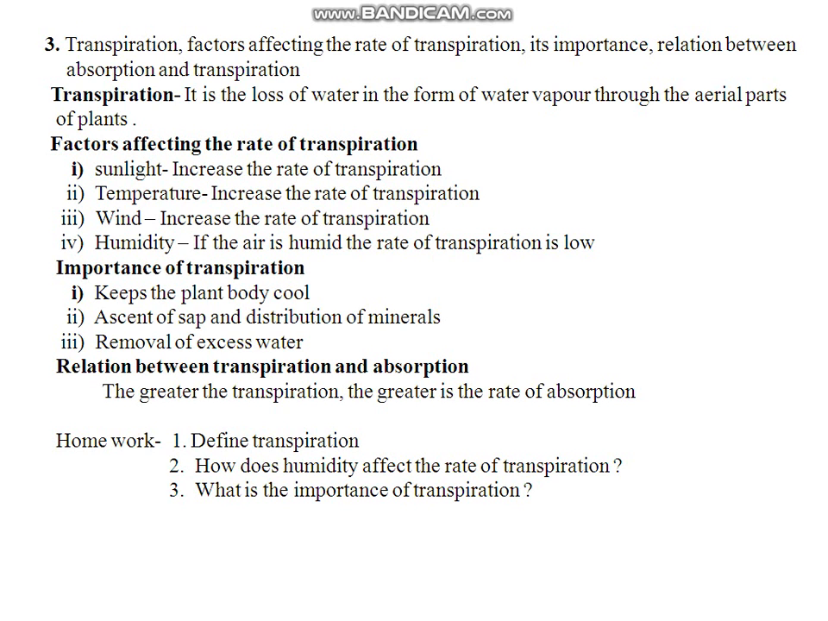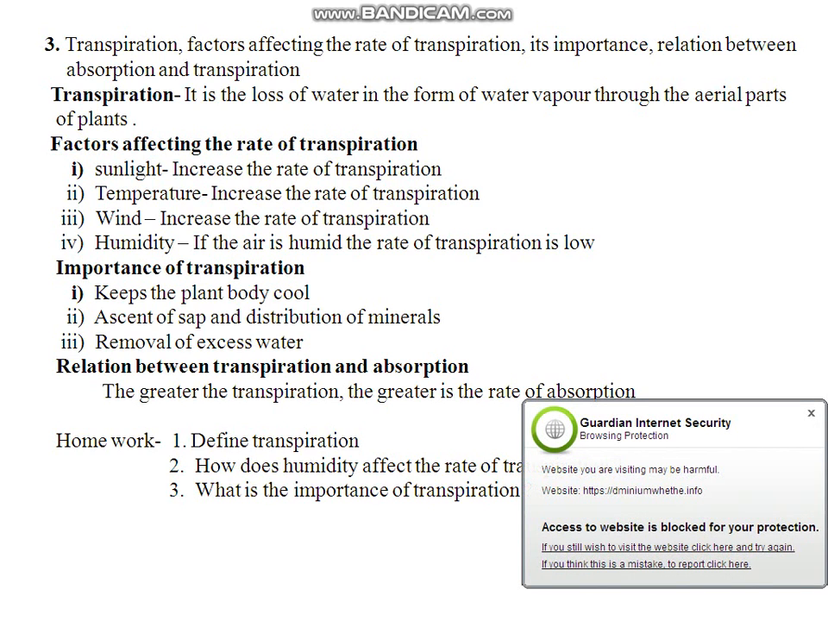Now I am going to discuss the third point. At first, transpiration. What is transpiration? Transpiration is the loss of water in the form of water vapor from the plant body through the aerial parts of the plant. Now, what are the factors affecting the rate of transpiration?